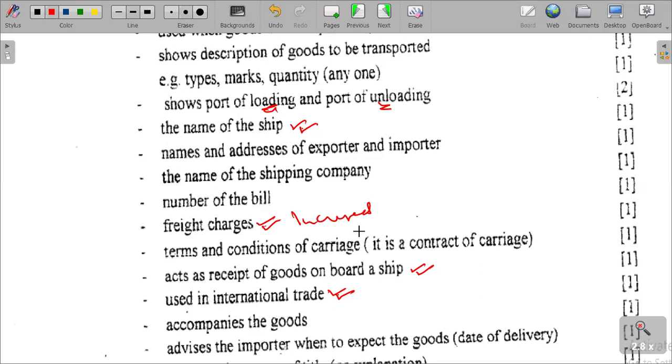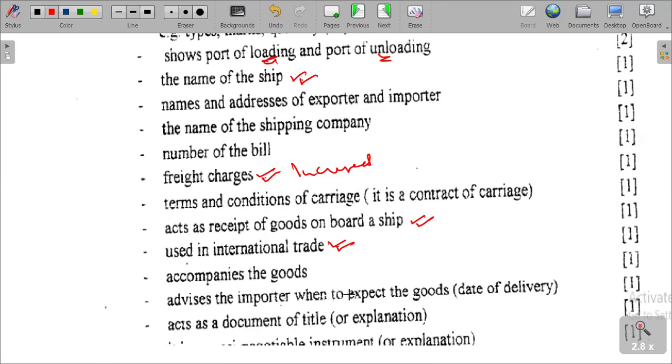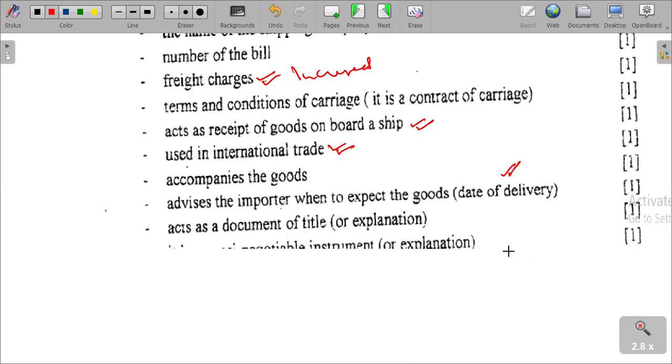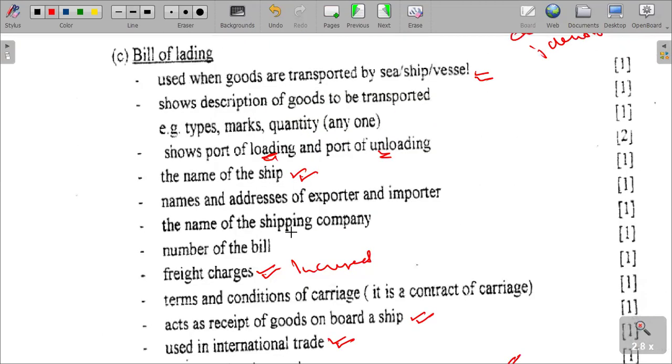It also advises the importer when to expect the goods, the date of delivery, which is indicated there. And then it acts as a document of title, which can also be used as a negotiable instrument. It can be used for negotiation, in terms of transacting or movement of goods from one port to another, from one country to another. It can also be used as an explanation of all the goods that are carried in there.